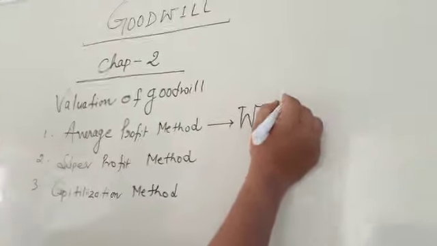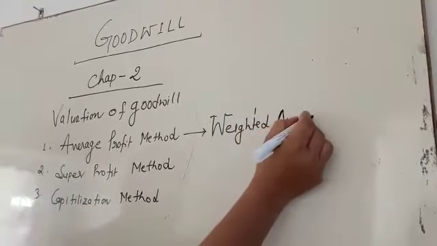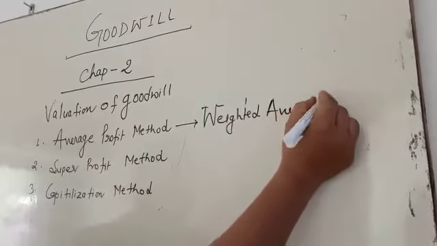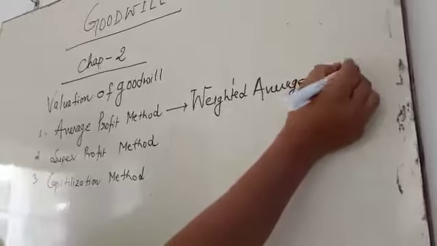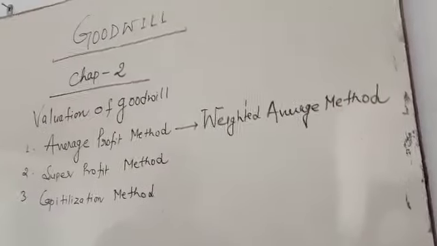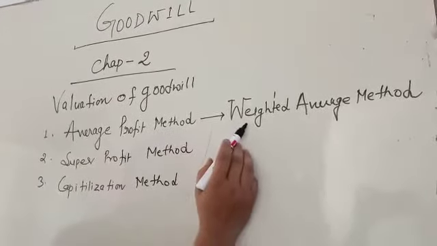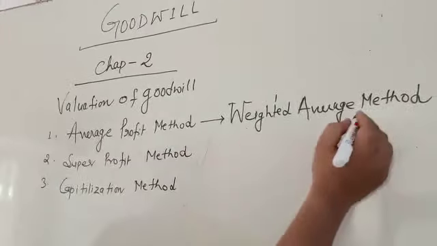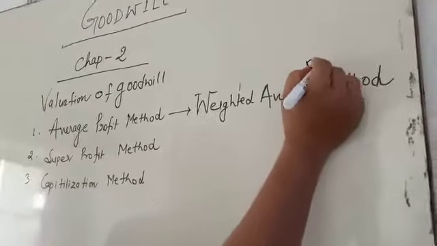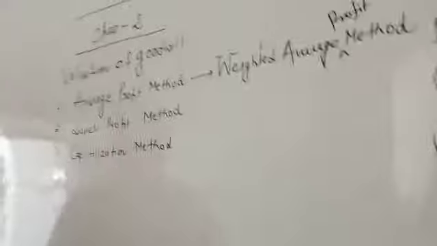It is also another method, weighted average method. So in total there are 4 methods, my dear students: average profit method, weighted average profit method, super profit method and capitalization method.